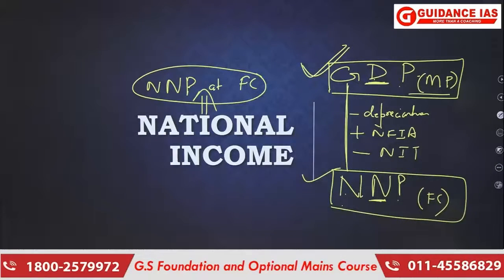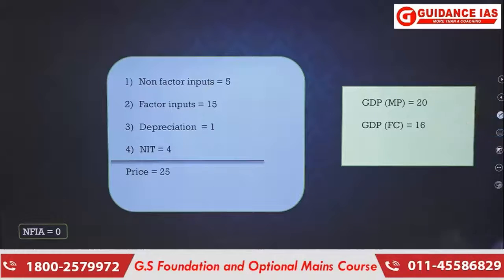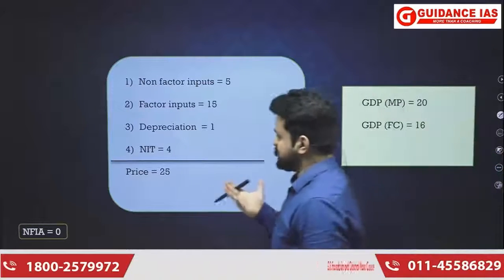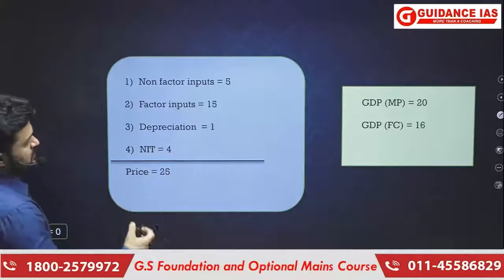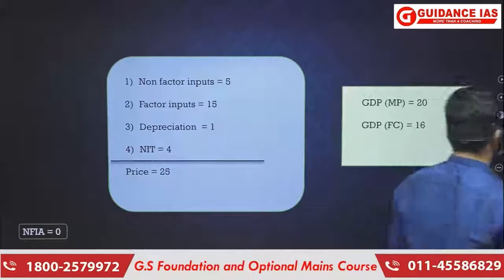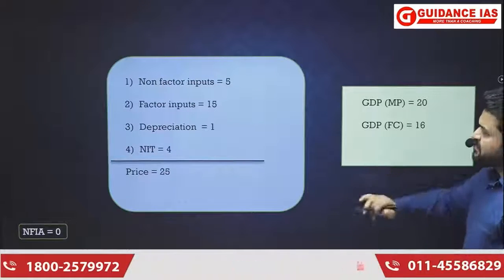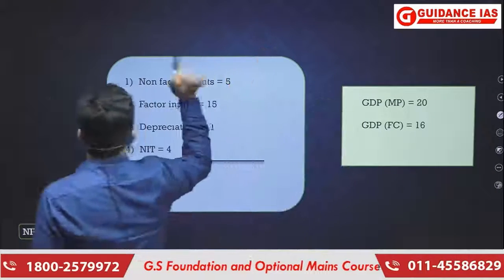Okay, now this is the illustration that I have taken, and I will use this illustration to make these things clear. This will also be used while I explain the measurement of national income. Okay, so what I have done here is that I have taken a case of production of a particular pen, say.